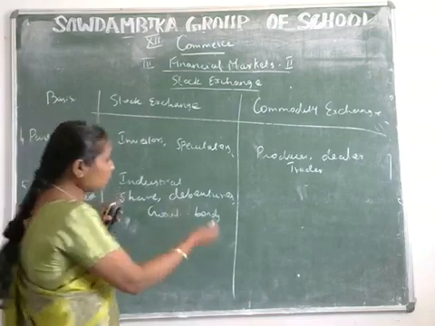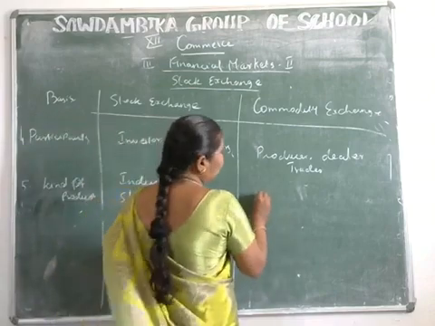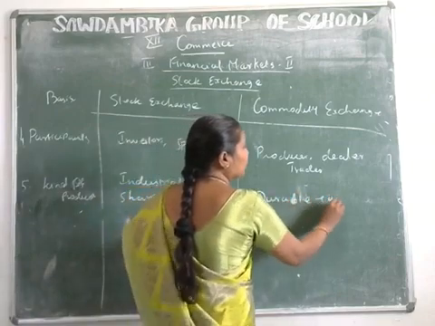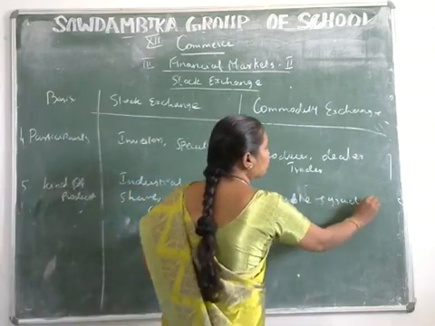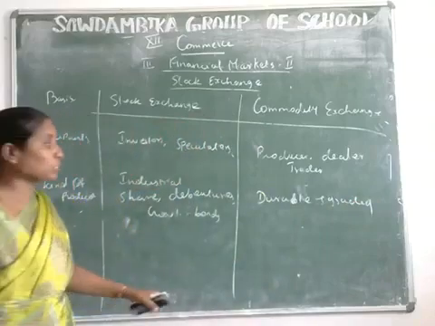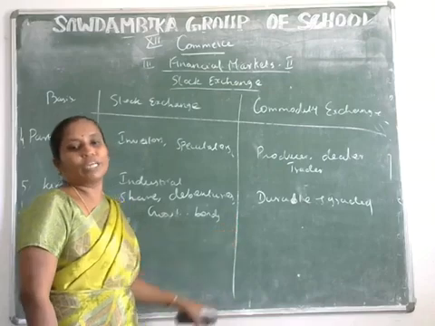Here, durable and graded goods are dealt in. Durable products and graded products are dealt in by the commodity exchanges. And large scale value products are also dealt in by the commodity exchange markets.